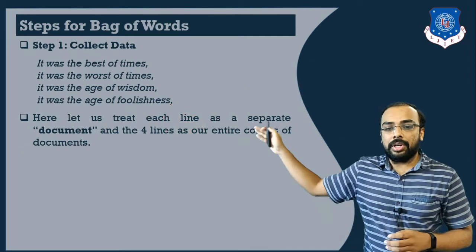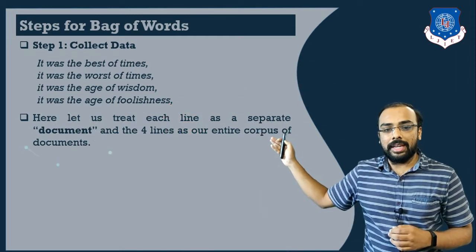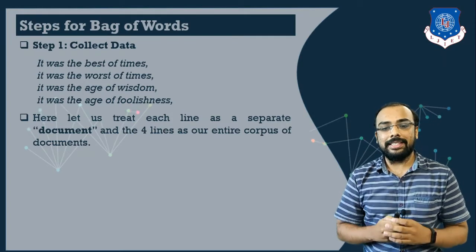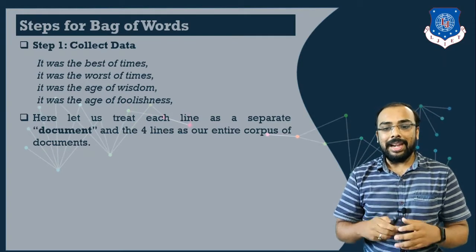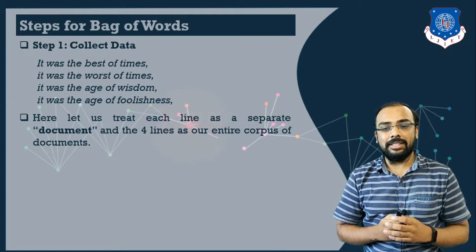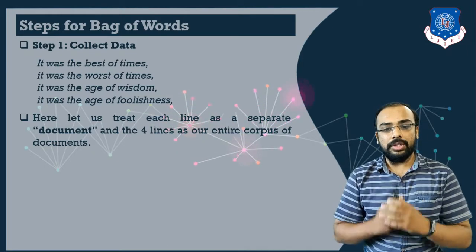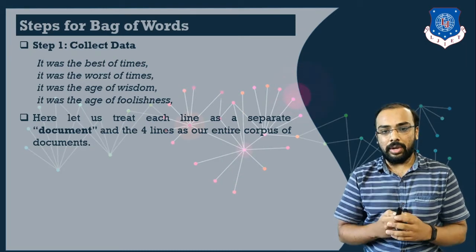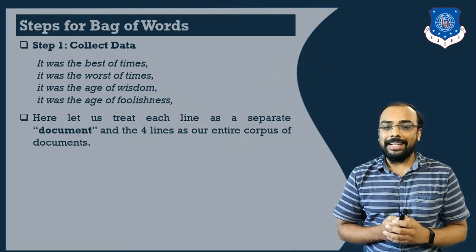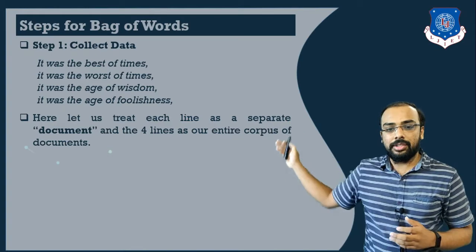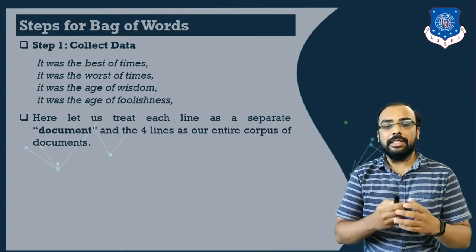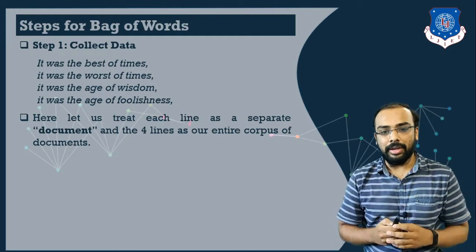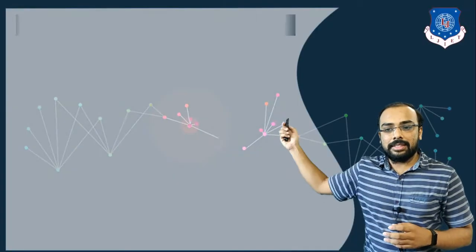I am considering each line, the first, second, third and fourth, as a separate document, and we can consider it as our entire corpus of documents. So you can see here are 4 different lines, and we will consider each of these lines as a separate document.